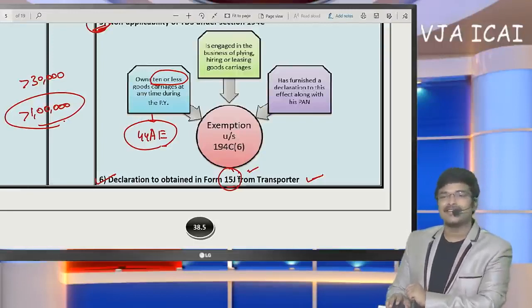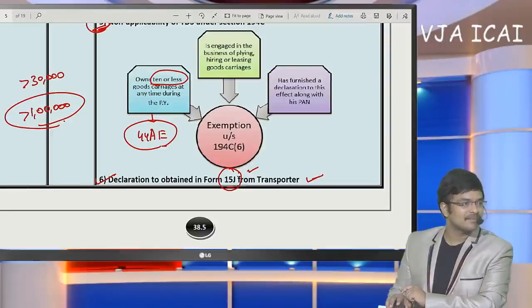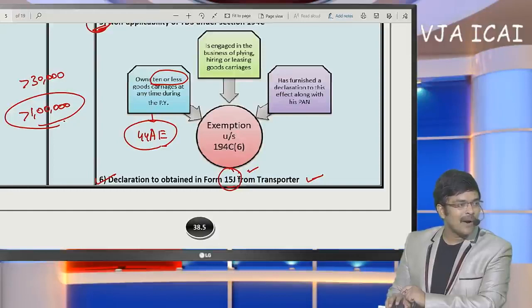So if it was a conversion rate, SBI rate shall be opted. So TDS rate depends upon the expenditure nature.